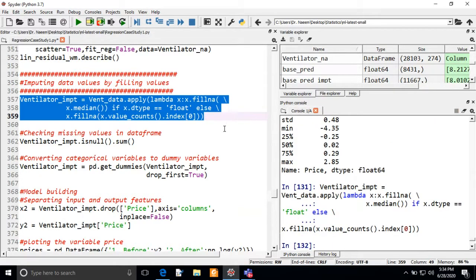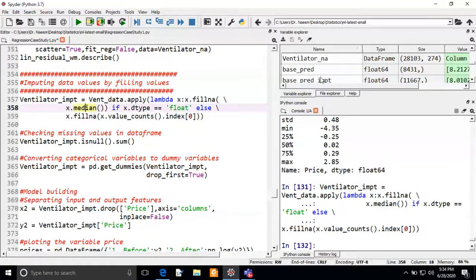We are creating a ventilator underscore imputed data. So we are getting this score. You can see here in the ventilator underscore NA, which was the data with no missing values, now we are having the missing values, and you can see here we are having 38,890 samples in this data frame, and the number of columns is 9. It is along with the dummies. That's why it is showing 274 columns.